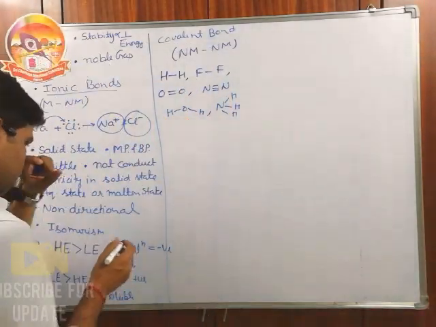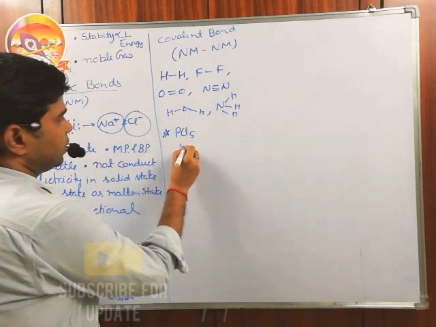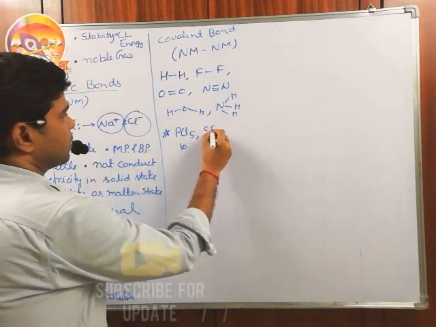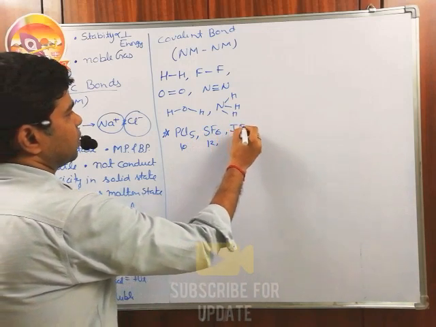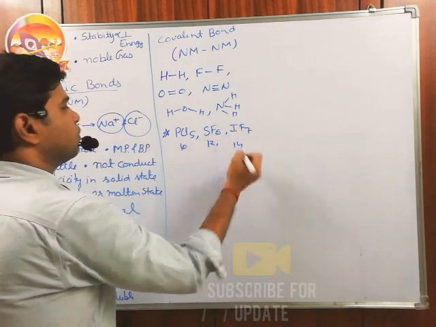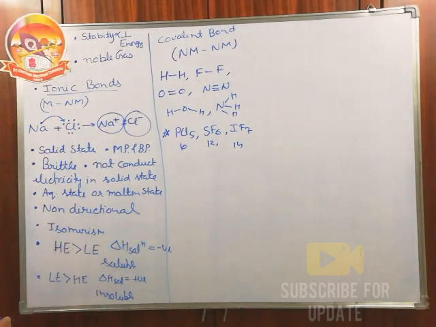Like the first limitation of the octet rule, expanded octet. PCl5 has 10 electrons, SF6 has 12 electrons, and IF7 is a molecule which has 14 electrons. They have more than 8 electrons, but still they are stable.